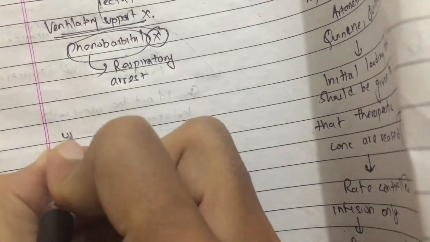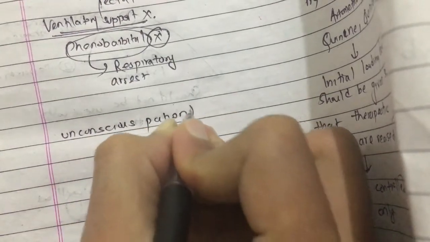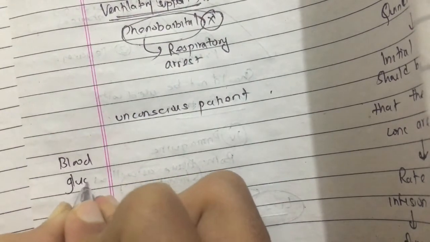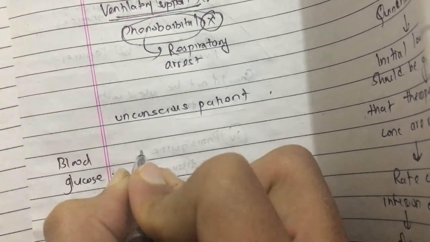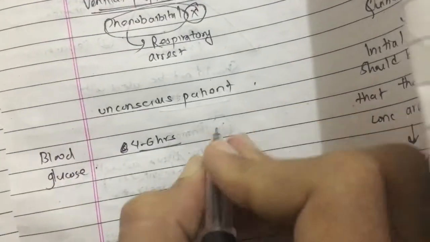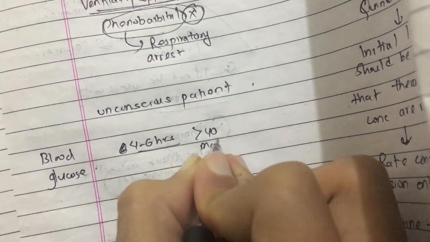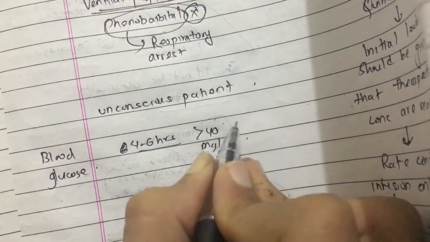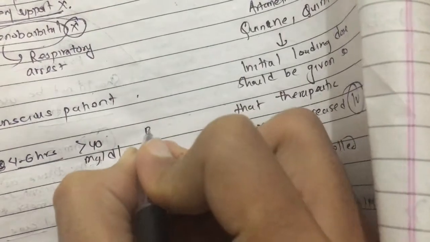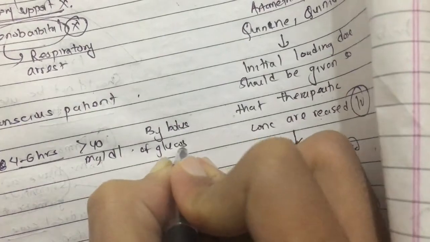And if the patient is unconscious, then what should be done? For an unconscious patient, blood glucose should be monitored every 4 to 6 hours, and blood glucose should be maintained at greater than 40 mg per dl. And if the blood glucose level is less than this, then it should be corrected by a bolus of glucose.